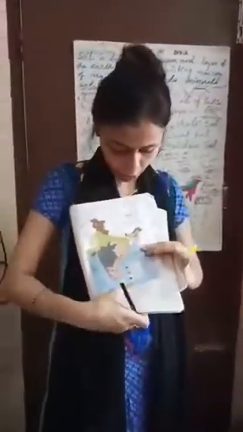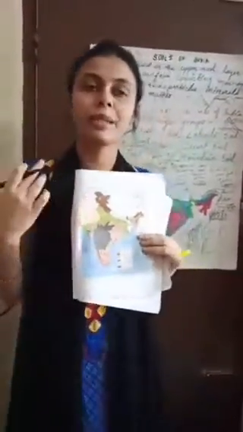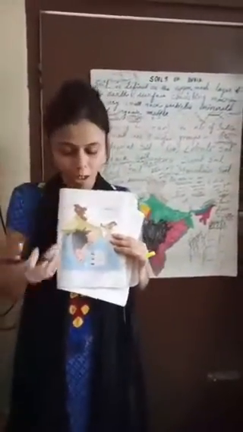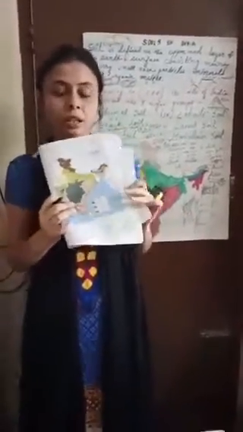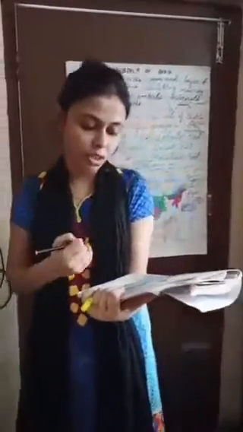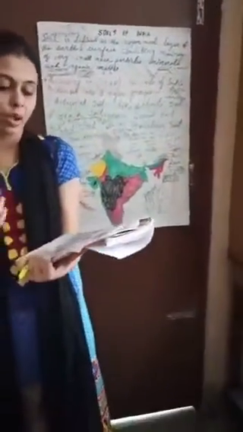And the map given on page number 97, you will be able to see all the soils that we learned so far in this portion of our map. You can get map pointing questions like mark the alluvial soil region, mark the red soil or the desert soil region, like that. So up to this I have completed the Soils of India chapter.